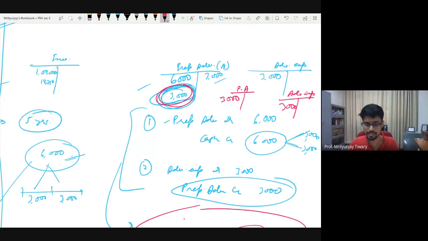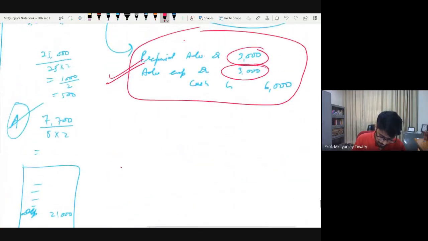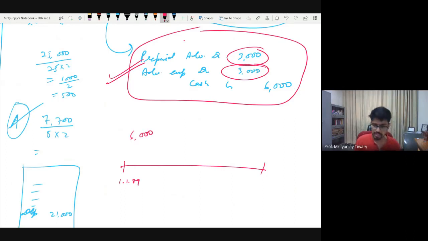So everybody heard what Rishabh is saying. What he's saying is that you are doing the journal entry every time something is happening. Correct. Accepted. Now, let's say I am sitting on the day of 1st January 89. Now I spent 6,000, right? Now, would I know why I have spent it? Without knowing why I spent, when I inquired, I found out that this is an advertisement payment for 1 year.